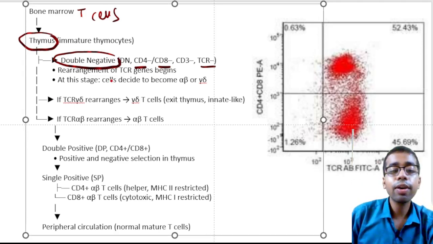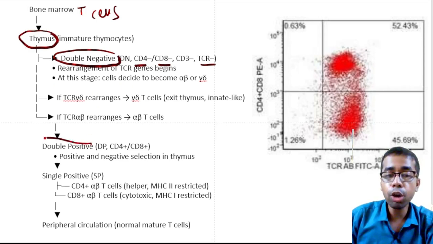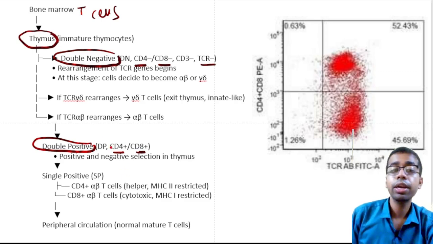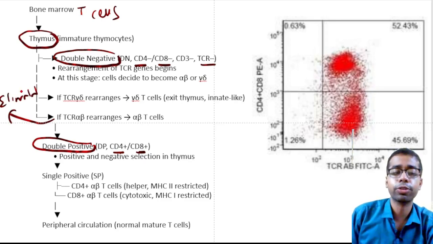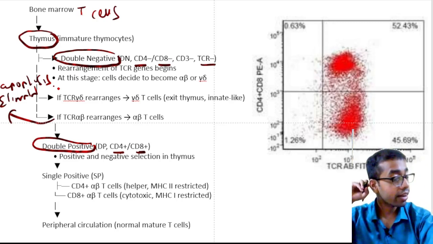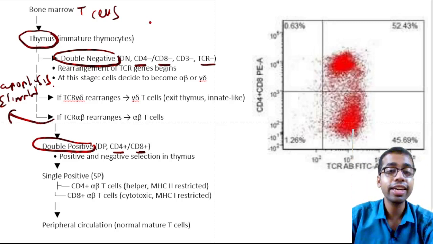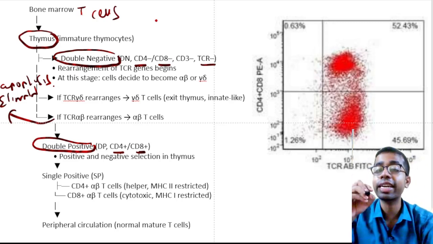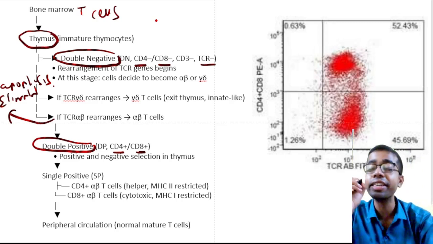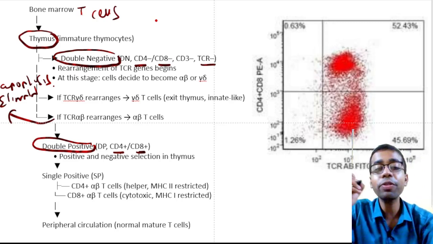Training occurs. After that, these T cells will become double positive T cells, CD4 and CD8, right? If they are reliable. If they are not, they will be eliminated. Eliminated in the sense they will undergo apoptosis, right? Now how will they undergo apoptosis? Something should be there to take them into apoptosis, right? If you have read the apoptotic pathway in detail, the intrinsic and extrinsic pathway, then you will understand that